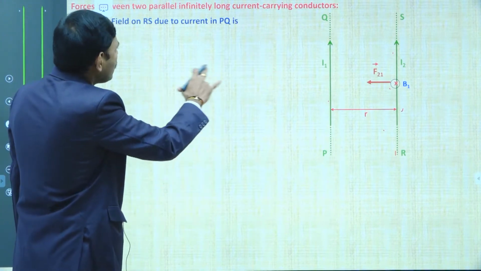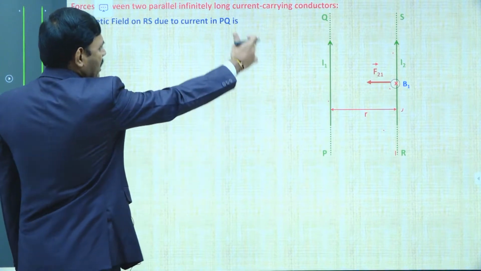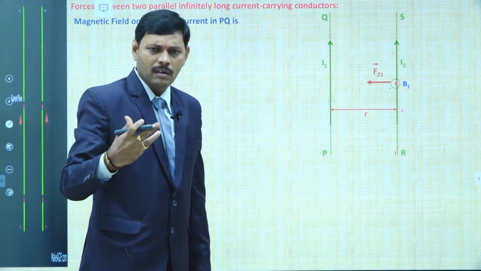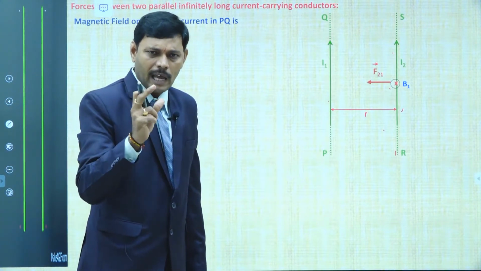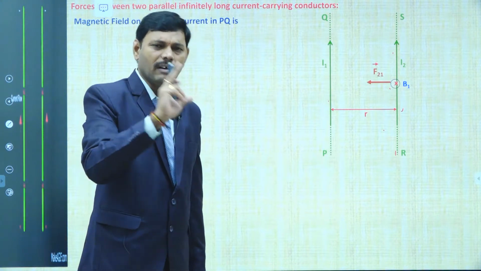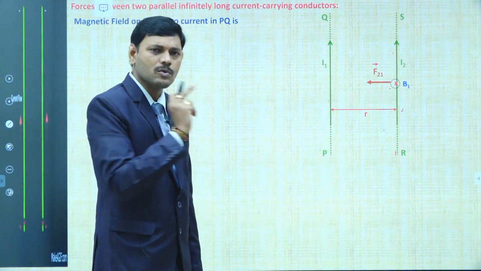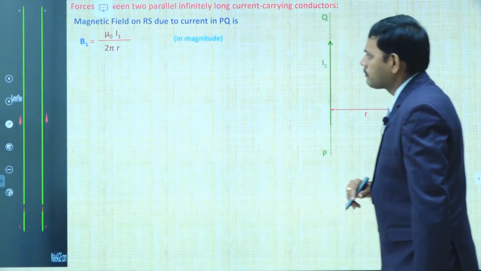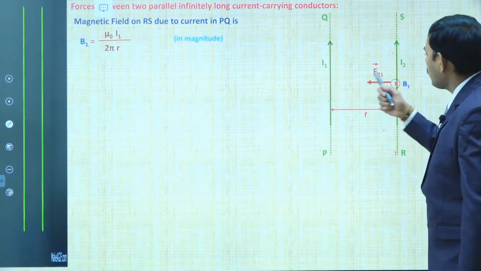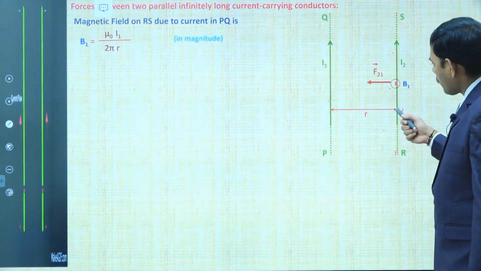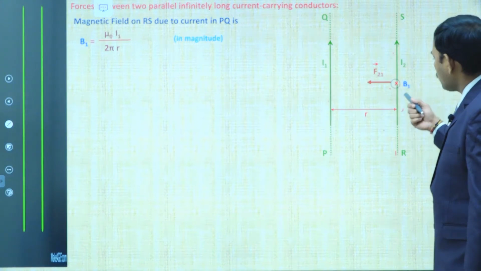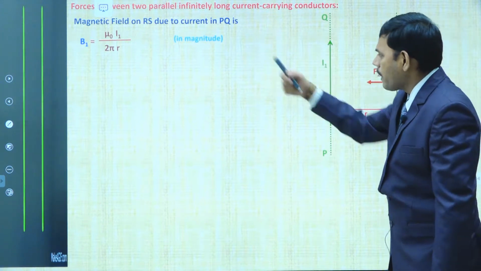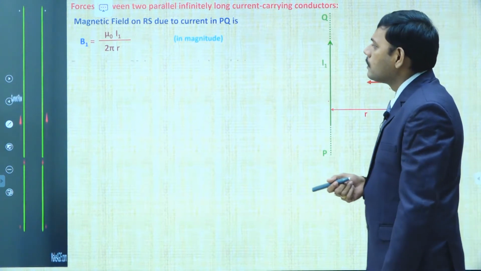So the magnetic field along the RS line due to the I1 current carrying wire, we know that for a long current carrying wire, the magnetic field has the formula B equals mu naught I by 2 pi r. This is a very well known expression for us. Therefore, B1 due to the I1 current carrying wire at a distance r from the long wire is mu naught I1 by 2 pi r in magnitude, and the direction is into the board. Okay. Then force,